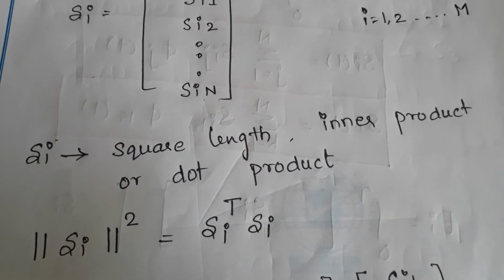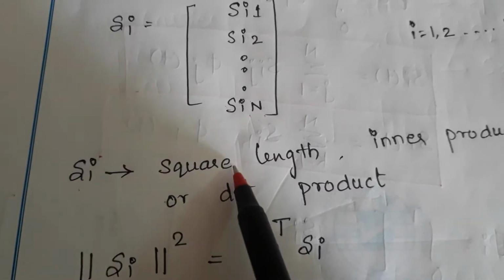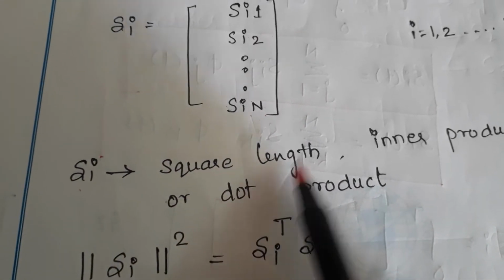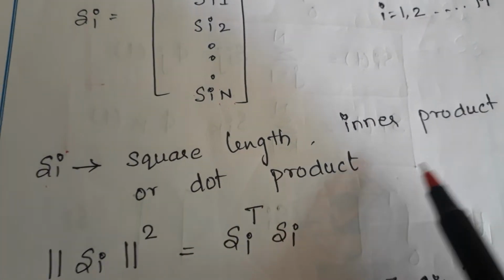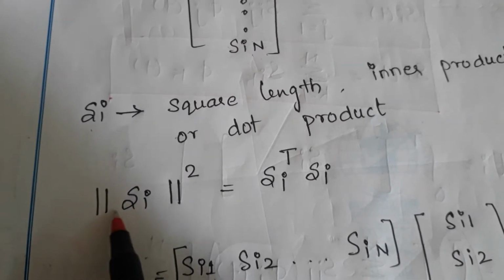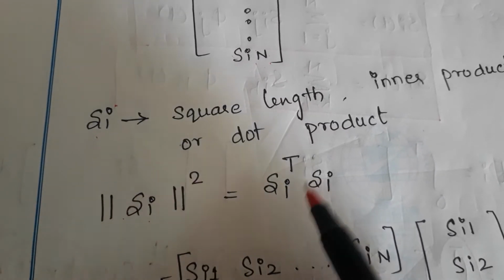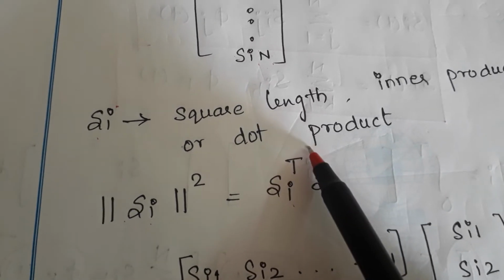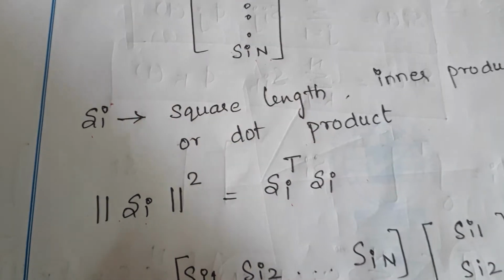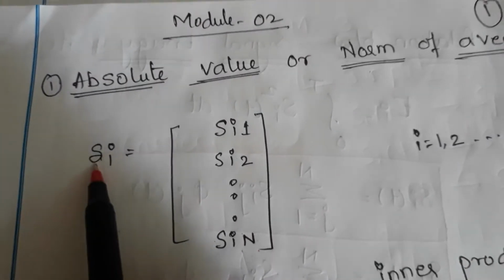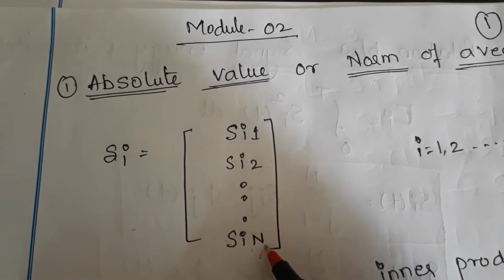Now I am going to the next part. The square length, that is the inner product or dot product, is given by the norm of Si squared, which equals Si transpose into Si. Si is Si1, Si2, SiN, a matrix, right?